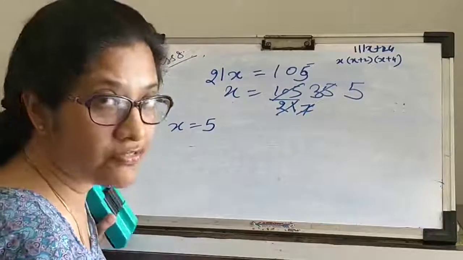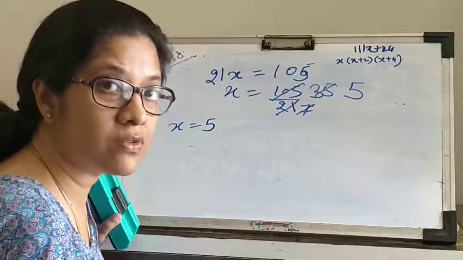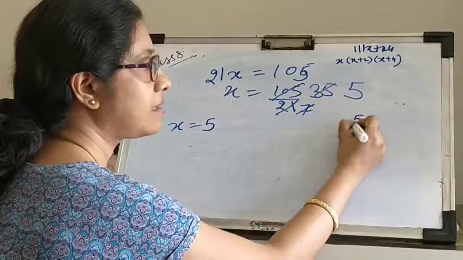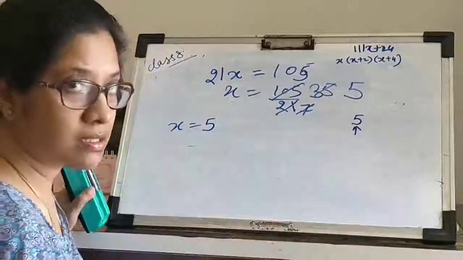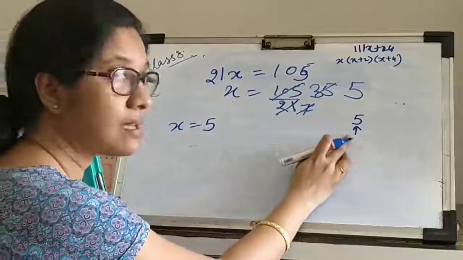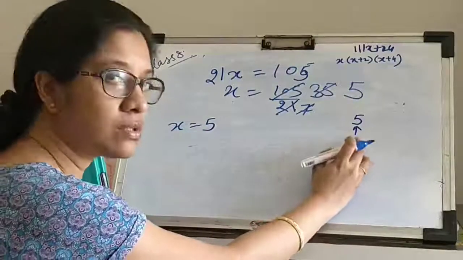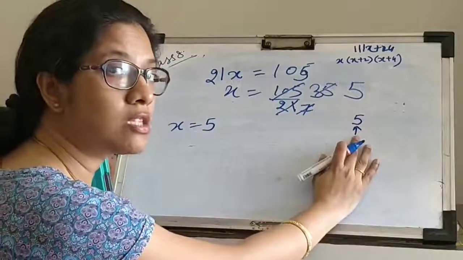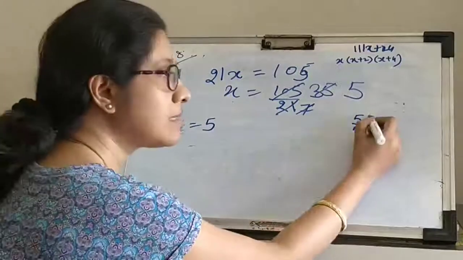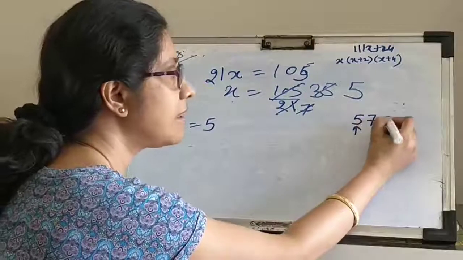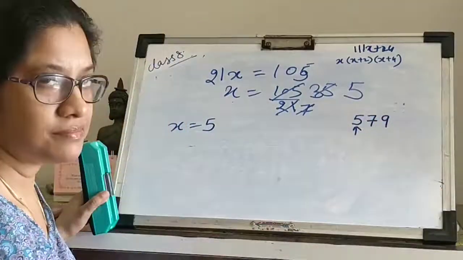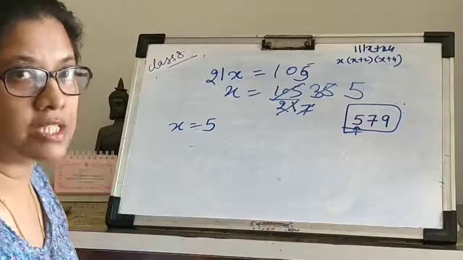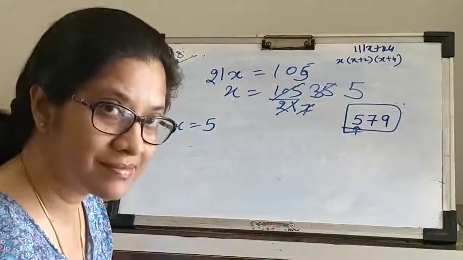X is 5. What was x? It was the digit at the hundreds place. So I get the digit at the hundreds place. If I know the digit at the hundreds place, I very well know the rest of the digits, because they are all consecutive odd numbers. What is the next digit? 5, 7, 9. This is the number that you were supposed to find out.